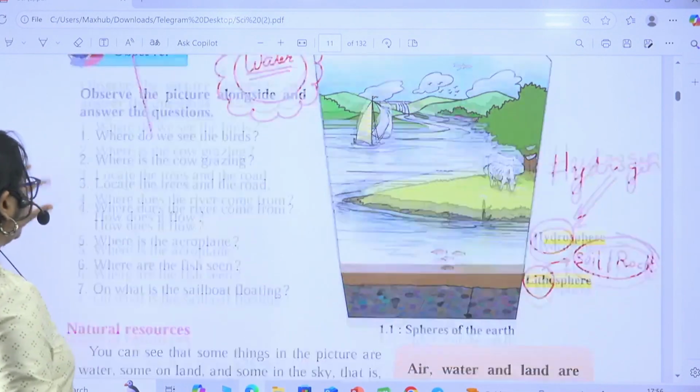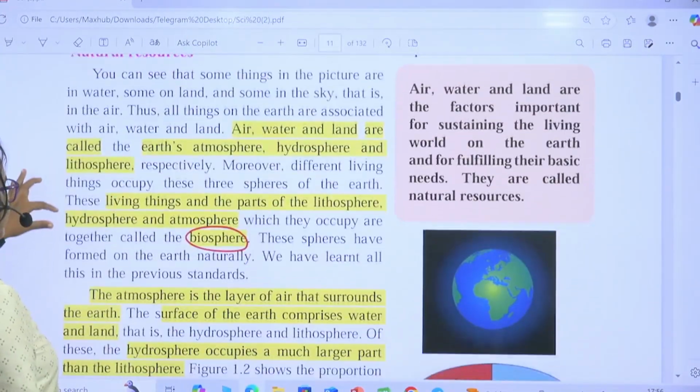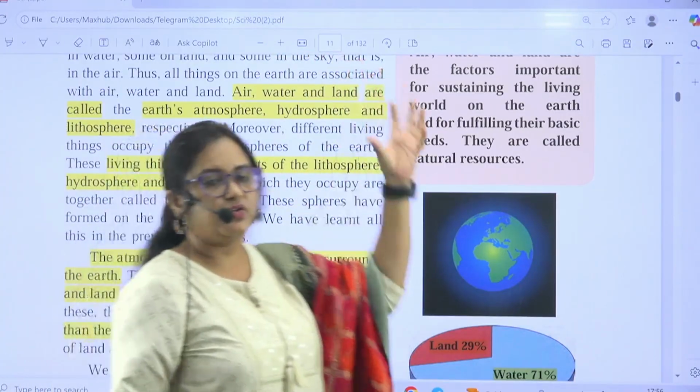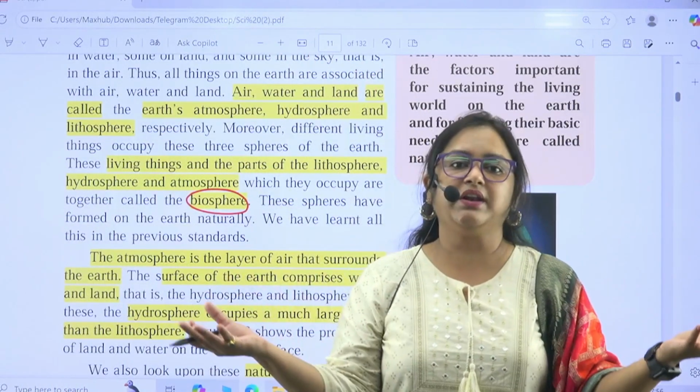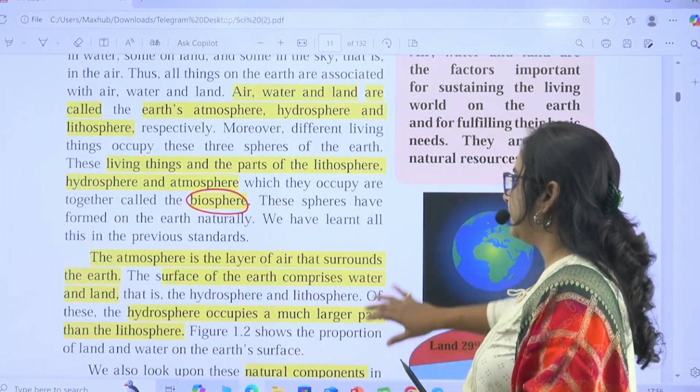So where does a human being live? In which sphere? Not in the atmosphere, not in the lithosphere, not at all in the hydrosphere, but in the biosphere.